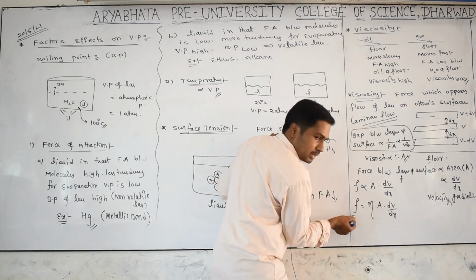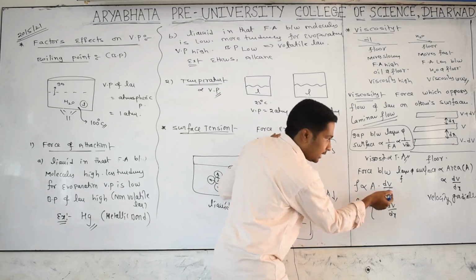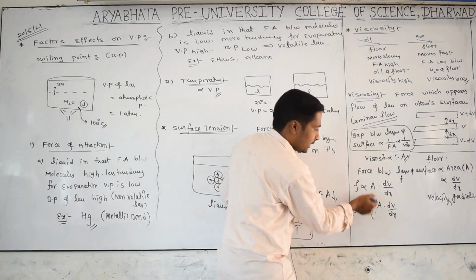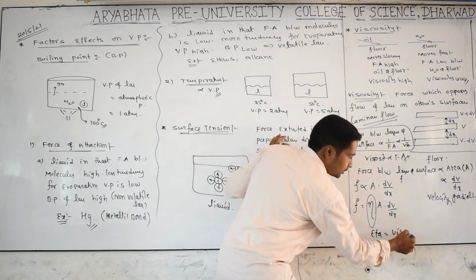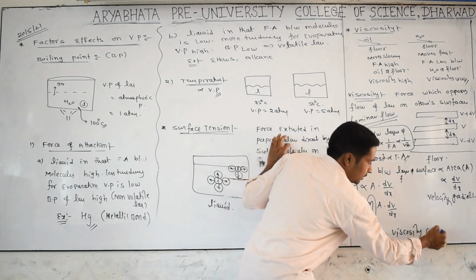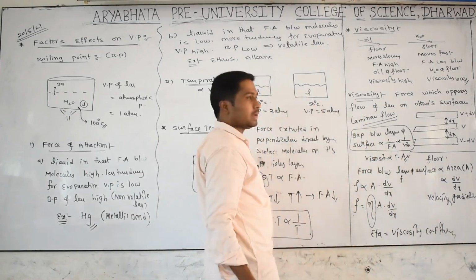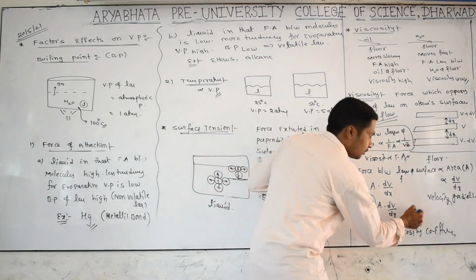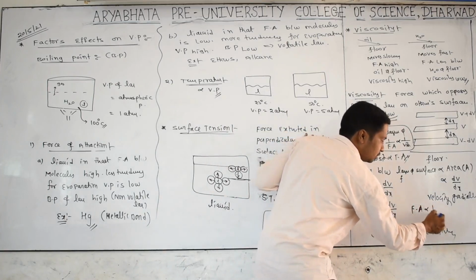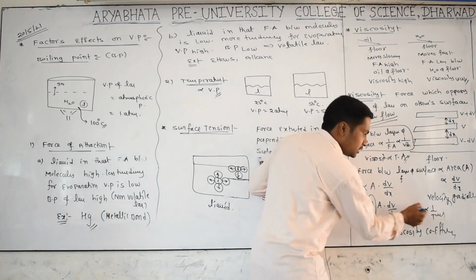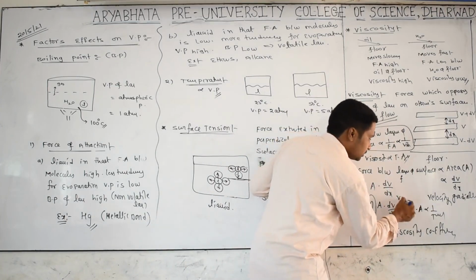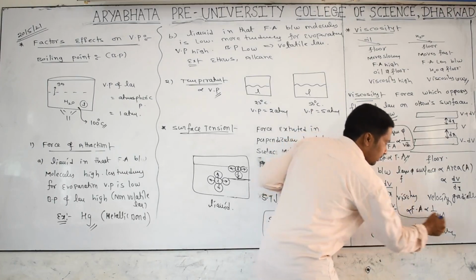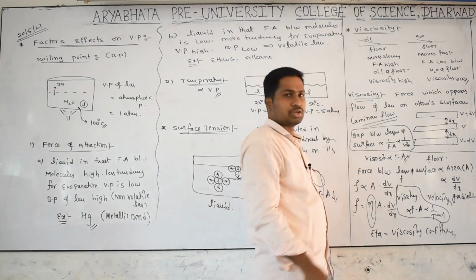So F, the force of attraction between the layers and surface, is directly proportional to contact area and directly proportional to velocity gradient. From there we get the viscosity coefficient, called eta. Eta is nothing but the viscosity coefficient. Same thing can we explain? Generally, force of attraction is inversely proportional to temperature. So viscosity is directly proportional to force of attraction but inversely proportional to temperature.